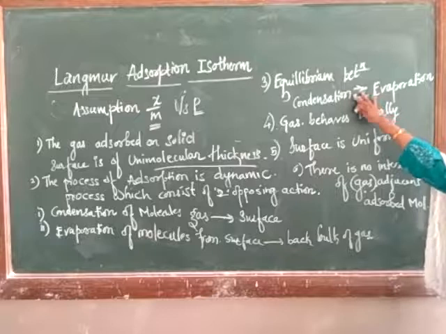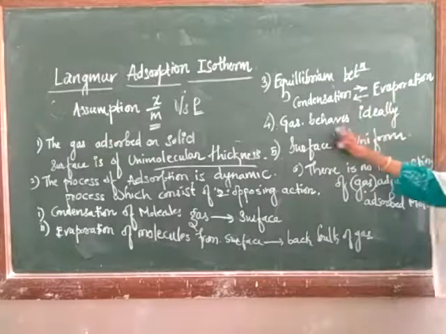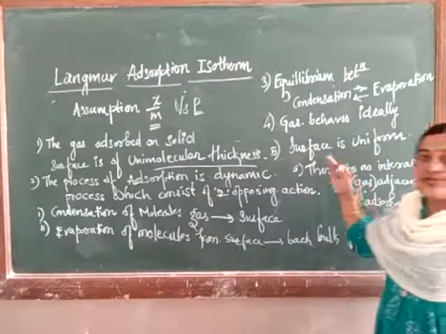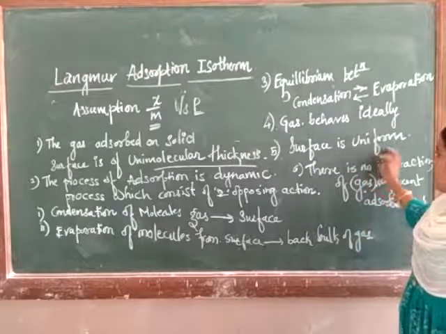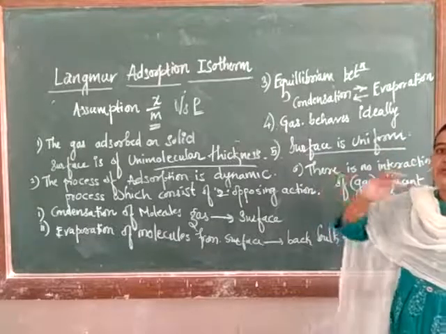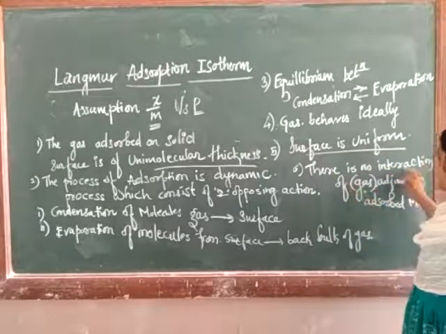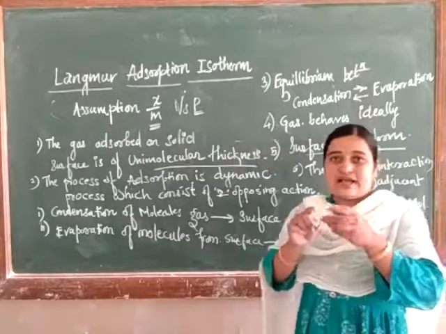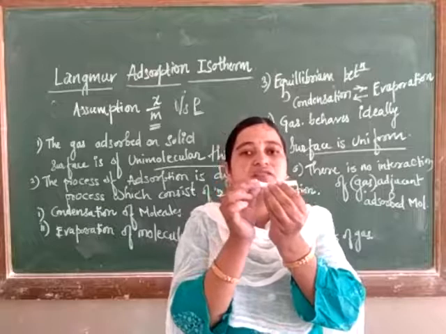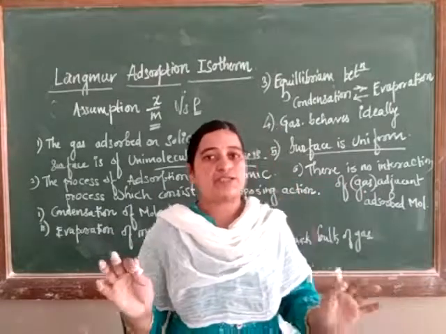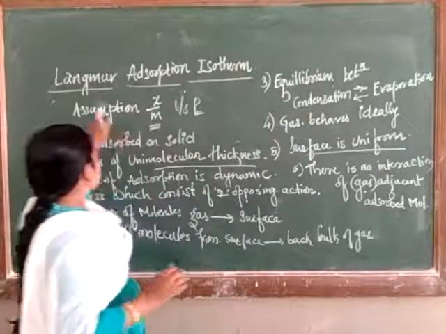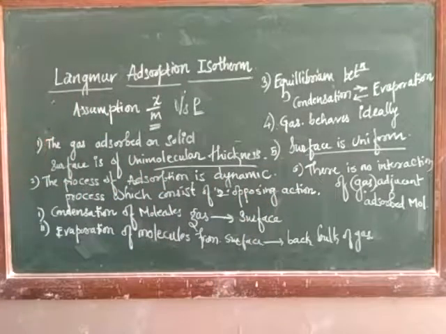There is an equilibrium between condensation and evaporation. Fourth, gas behaves ideally. Fifth, the surface area is uniform in nature, because a unimolecular layer is going to form. So there is no interaction between adjacent adsorbed molecules. Means if adjacent molecules are attached on the surface of solid, there is no interaction between those molecules. These are the six assumptions of the Langmuir adsorption isotherm.